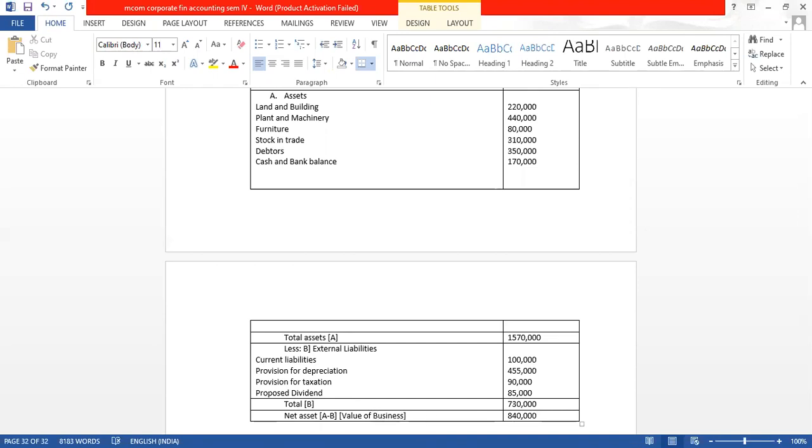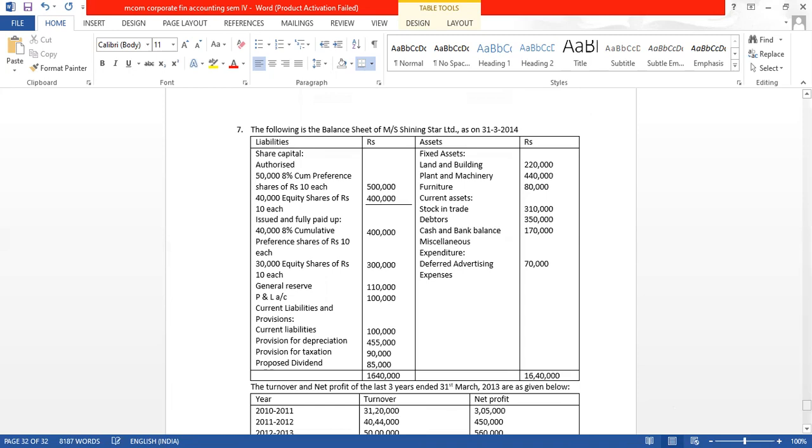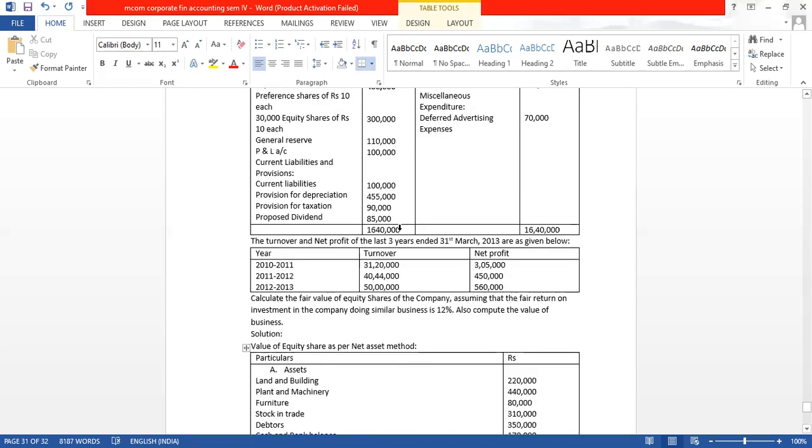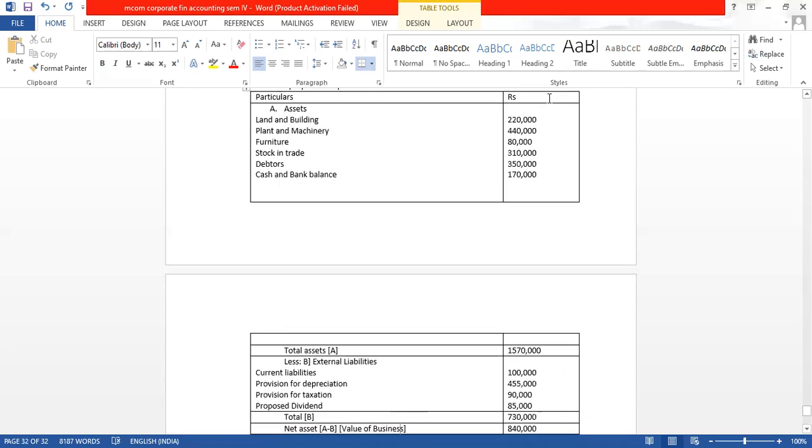So this you will have to remember. This is the value of business. From this, what we will do, from the value of business, first we will pay the preference share capital. So how much is the preference share capital? See, never look into the authorized. In the issued capital, how much preference shares are there? 4 lakh. So whenever we sell the business, all the assets are sold, and from that the liabilities are paid.